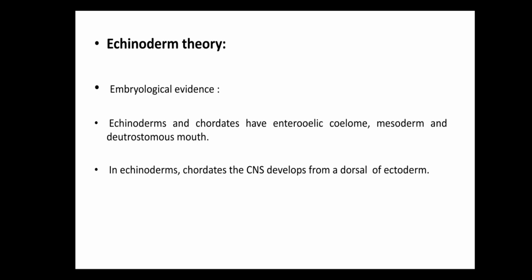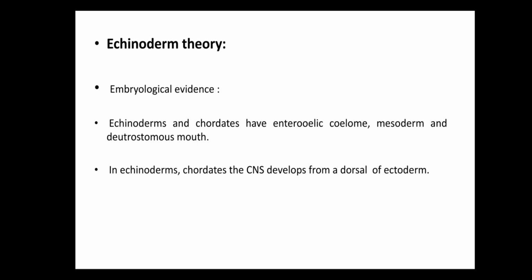The next is the echinoderm theory. The echinoderm theory gives different types of evidence. The first one is embryological evidence. Echinoderms and chordates have an enterocoelic coelom, mesoderm, and deuterostomous mouth. What is enterocoelic coelom? It is the coelom that originates from the embryonic gut, or the outgrowth of the digestive system, that gives the coelom.